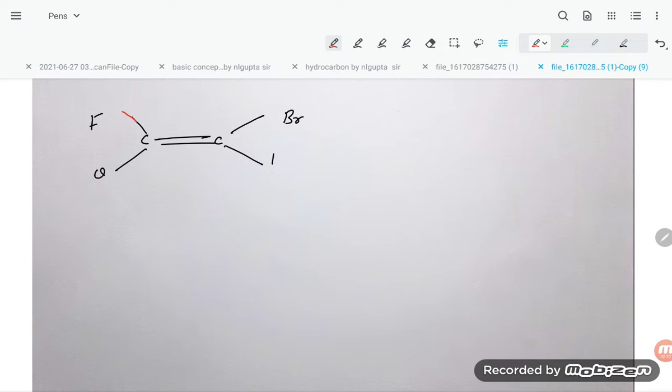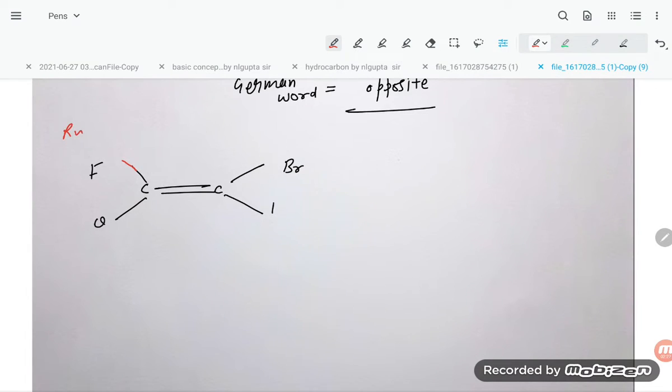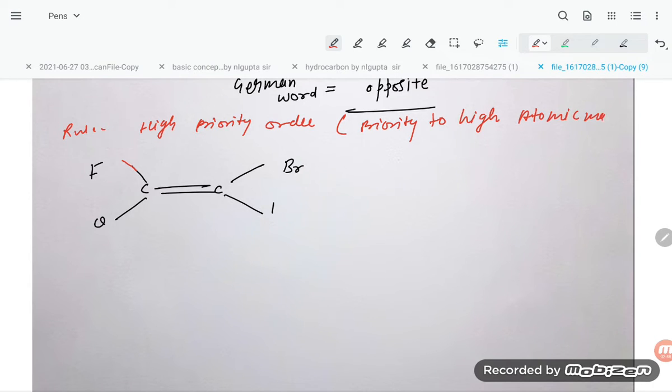So rule number one: high priority order. What is high priority order? High priority order means priority to high atomic mass.